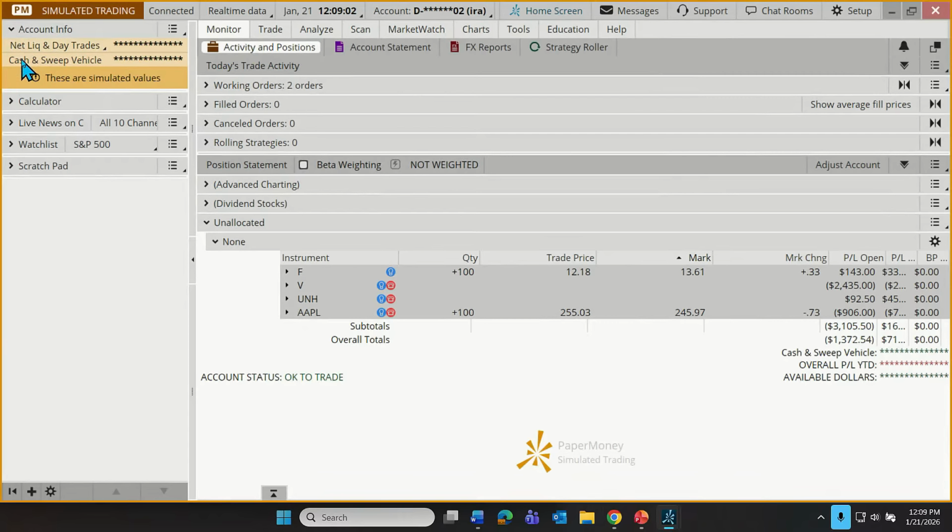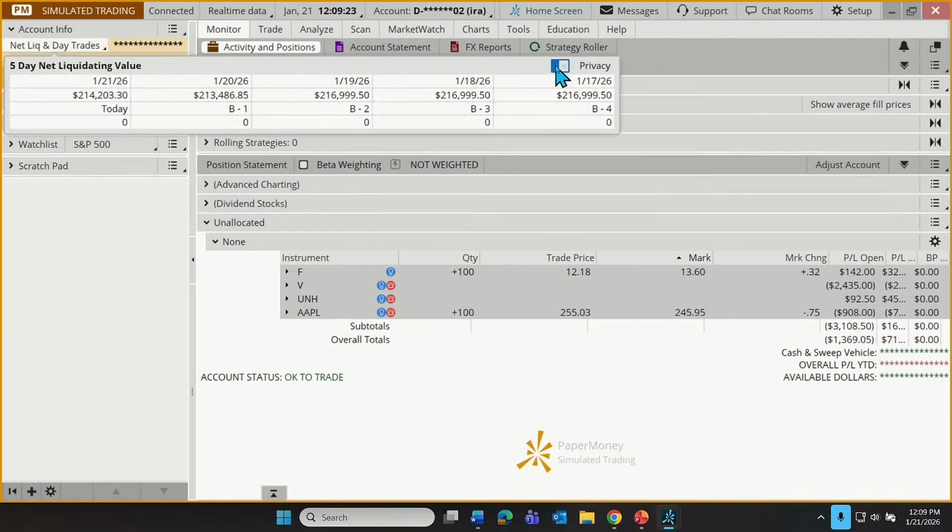So the two primary lines are known as net liquidation and cash and sweep vehicle. Net liquidation is basically the total value of your account. If you were to liquidate the entire account, ask for a big check, how big would the check be, right? Now, right now, you'll notice that instead of having a value displayed, I have this series of stars. That's because I have my privacy settings on.